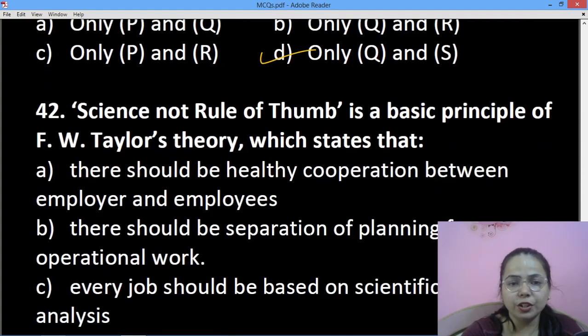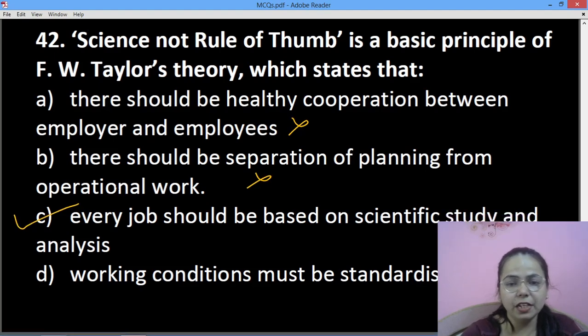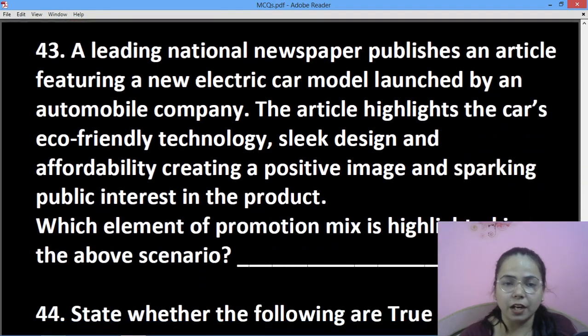Then science, not the rule of thumb, is a basic principle of F.W. Taylor's theory, which states that there should be healthy cooperation, separation of planning, that every work should be based on scientific study and analysis. A leading national newspaper publishes an article featuring an electric car model launched by an automobile company. The article highlights its eco-friendly technology, sleek design, affordability, creating a positive image and sparking public interest in the product. Which element of promotion mix is highlighted here?